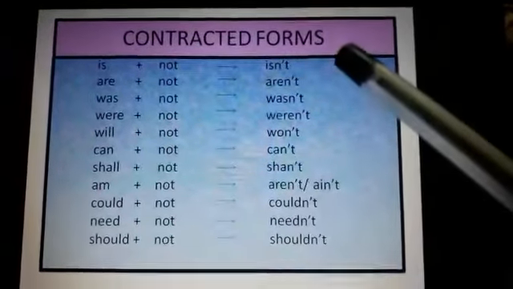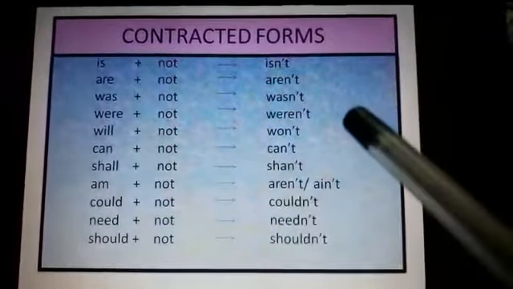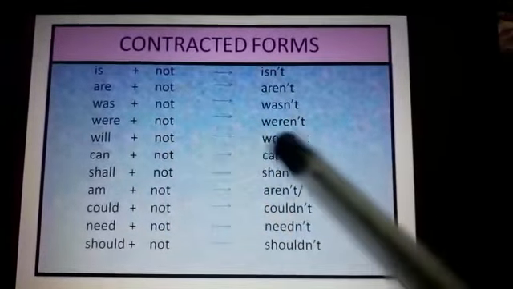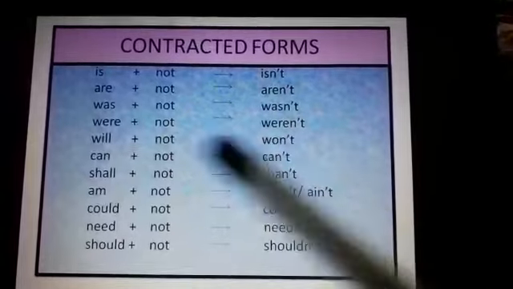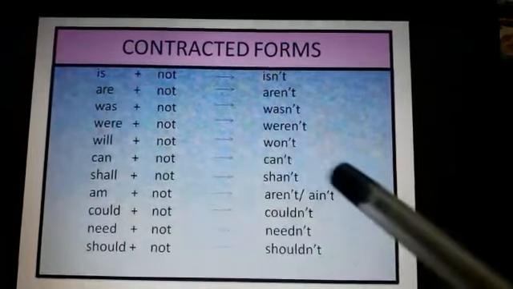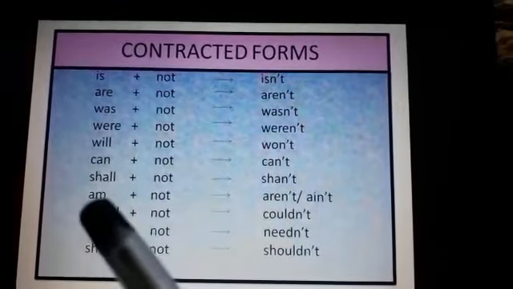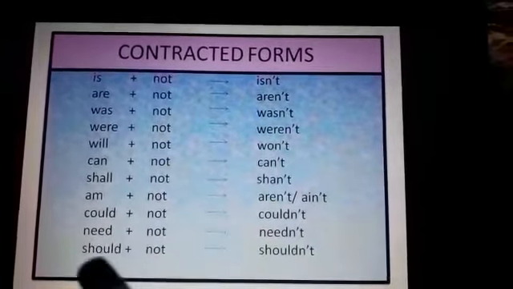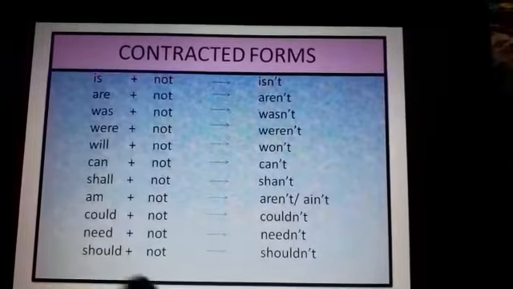So these are the contracted forms: is not, isn't; are not, aren't; was not, wasn't; were not, weren't; will not, won't; cannot, can't; shall not, shan't; am not, aren't or ain't; could not, couldn't; need not, needn't; should not, shouldn't.